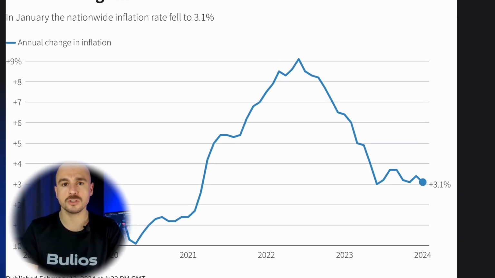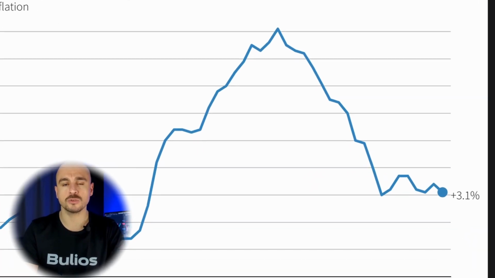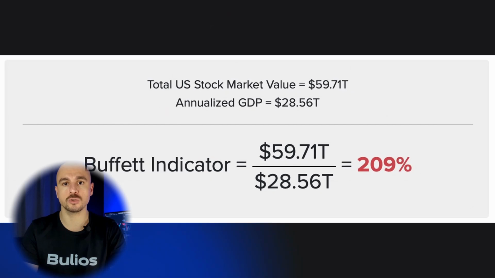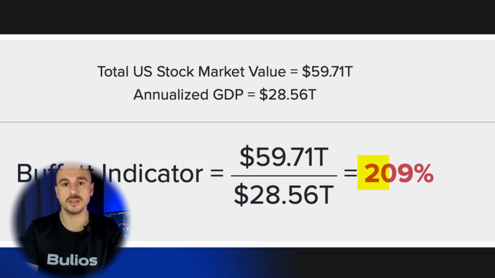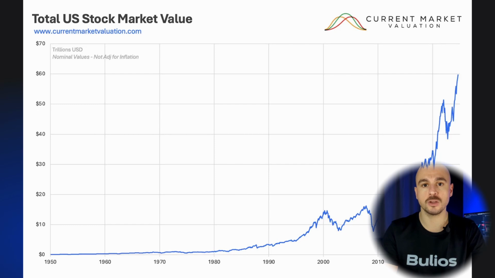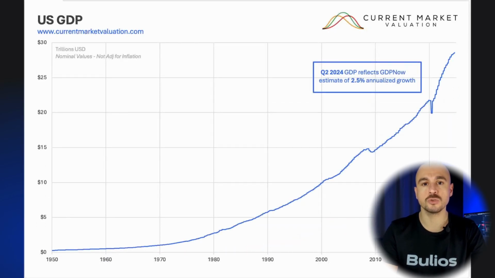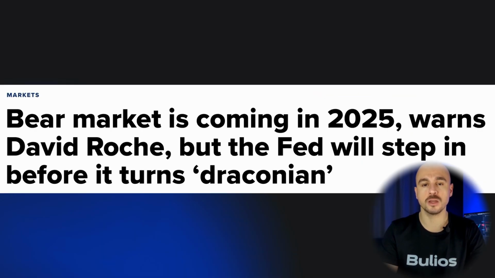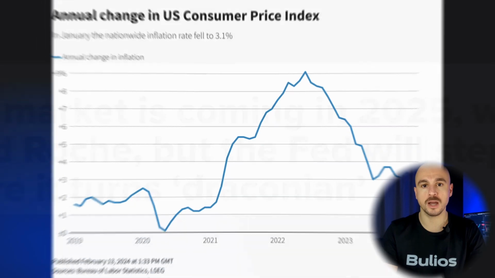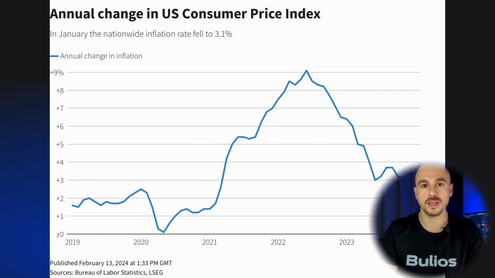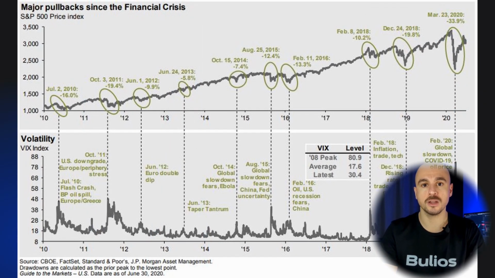At a time when inflation is falling and economic indicators point to stabilization, it is important to be cautious. Right now, the Buffett Indicator is at levels that indicate a high market valuation. According to the latest data, the ratio of market capitalization to GDP in the US has reached all-time highs, which is causing concern not only among investors. Some experts say that this indicator may signal an impending correction or even a bear market. Combined with factors such as declining inflation and still high interest rates, the current market environment is still one of the most difficult in years.